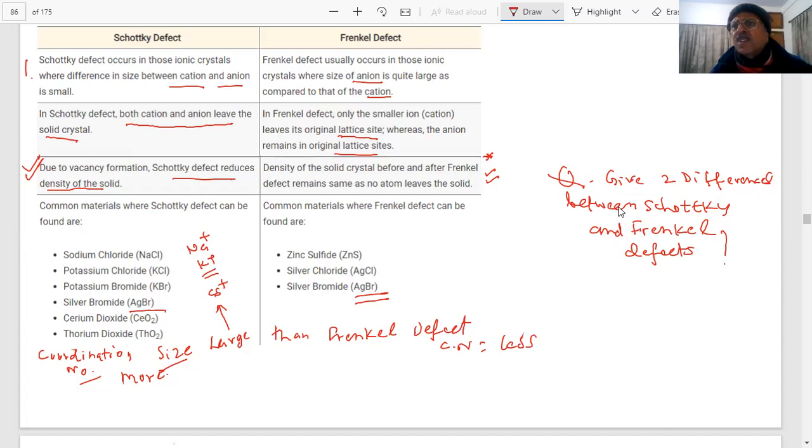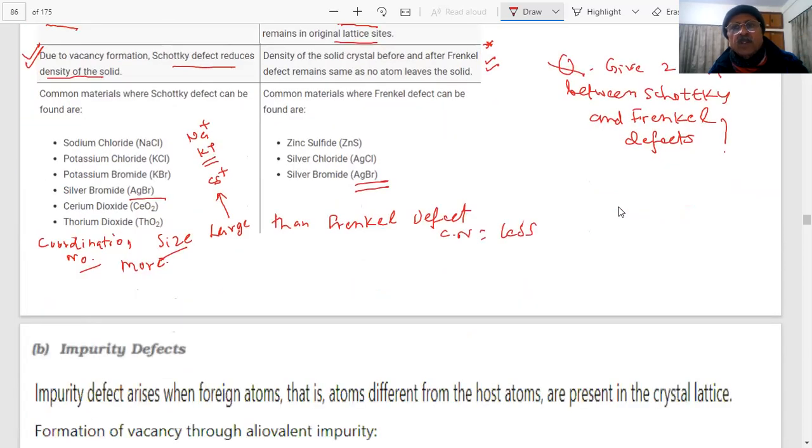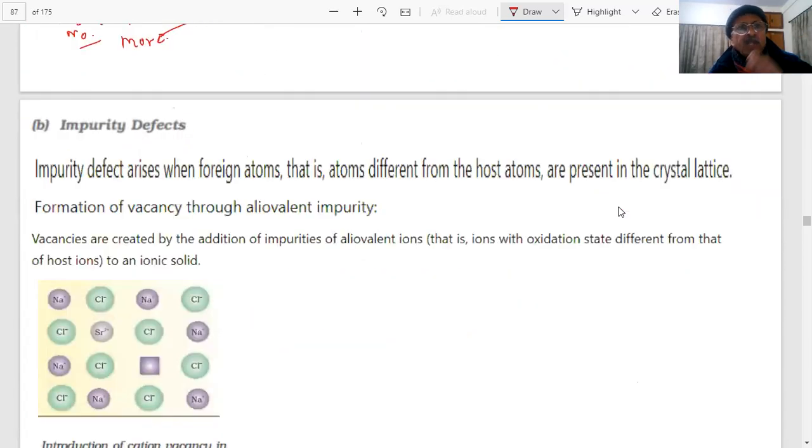Sometimes a question was given somewhere, student. Comparison, I mean, they are asking questions which we have to think about before we answer. And students will be confused, but once they have read it somewhere, then it is easier for them. Okay. So this is very clear, these two defects. Any doubt in this?